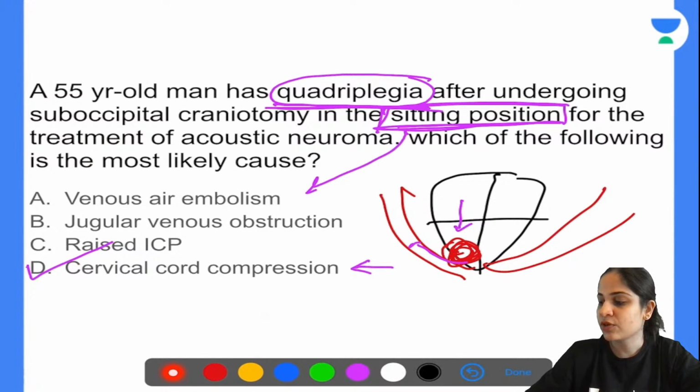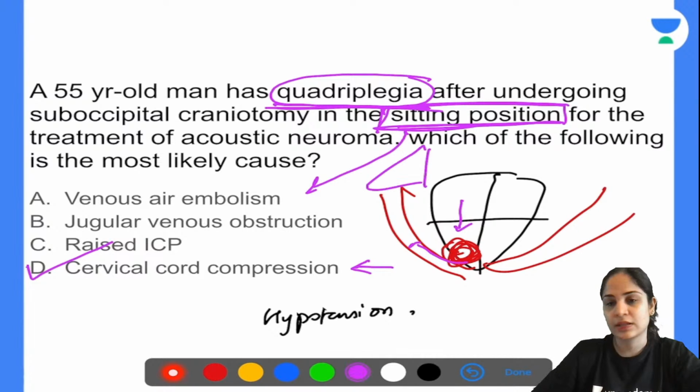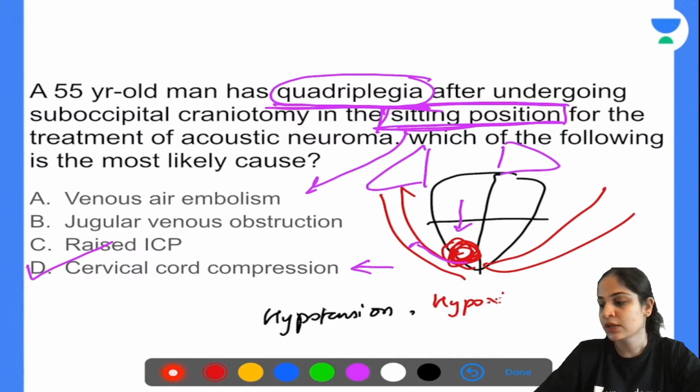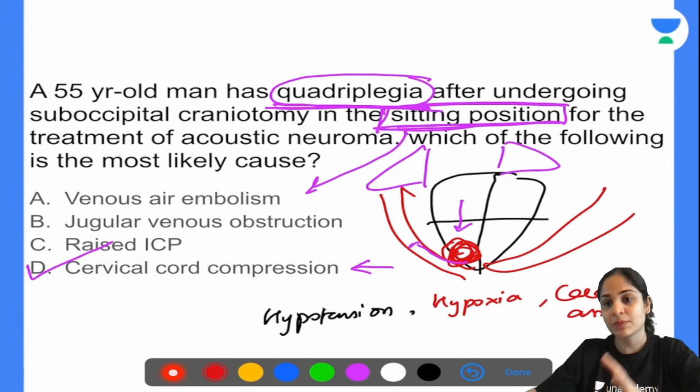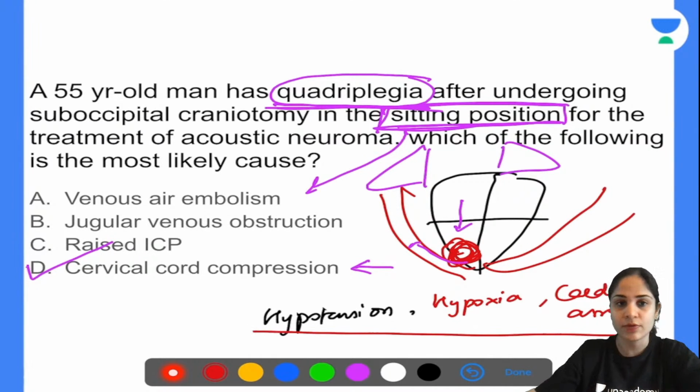And since from the pulmonary artery the blood cannot go to the lungs, it cannot pick up oxygen from the lungs. So you will have hypoxia or desaturation in the patient. So your venous air embolism will present with a sudden fall in blood pressure, sudden hypoxia or desaturation, and slowly it will lead to a cardiac arrest in the patient. These are the symptoms that a patient of venous air embolism will present with. So I agree that in sitting position you can have VAE, but this is not a case scenario of VAE.